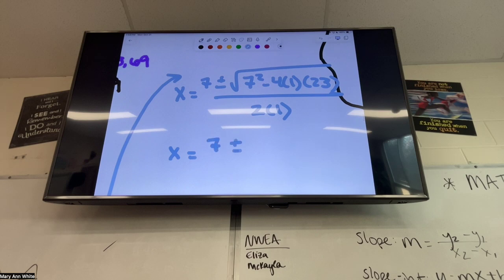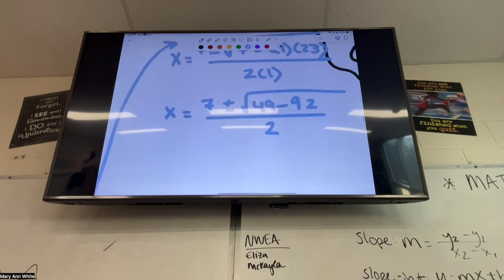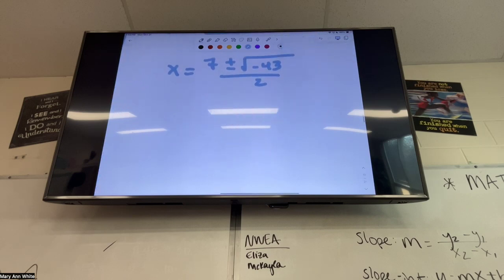And I get 7 plus or minus the square root of 49 minus 92, over 2. Negative 43 over 2. The only thing I can do to clean that up is take that negative out and make it an i. So 7 plus or minus i root 43, over 2. And then don't forget the zero that we found from doing synthetic division.